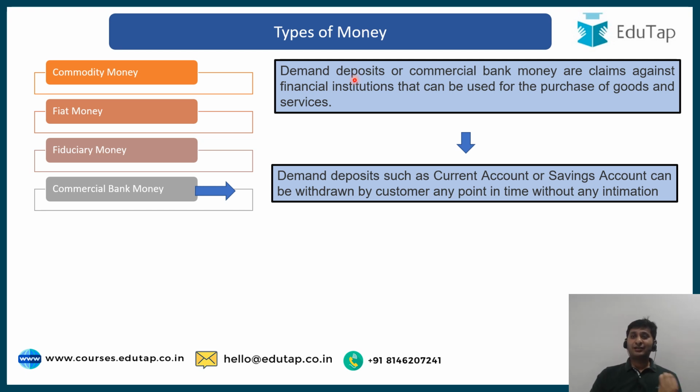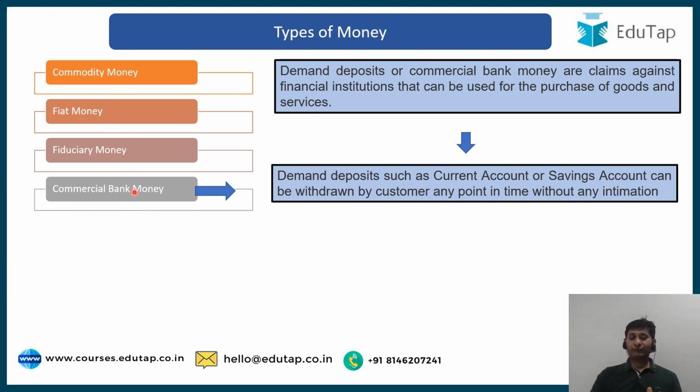Any money in the bank kept in a savings account or current account, that is, not a fixed deposit, which the customer can withdraw anytime without giving any intimation, is categorized as commercial bank money.